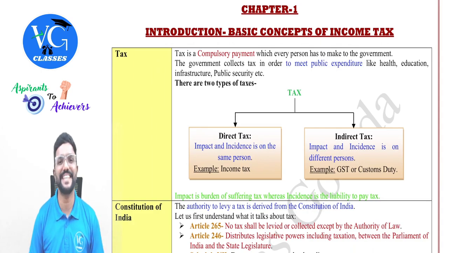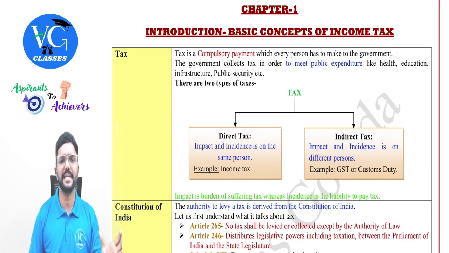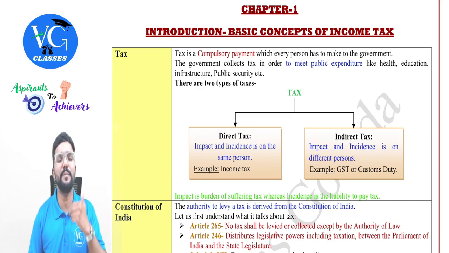Topic number 1 is tax, guys. Tax is a compulsory payment which every citizen has to make to the government, whether it is direct tax or indirect tax. Now, why does the government collect taxes from the people, sir? Guys, the major source of revenue to the government is tax, and they will use this money to meet various public expenditure like health, education, infrastructure, or even public security, and there are various government schemes which they are offering to the general public, for which the government has to incur crores.